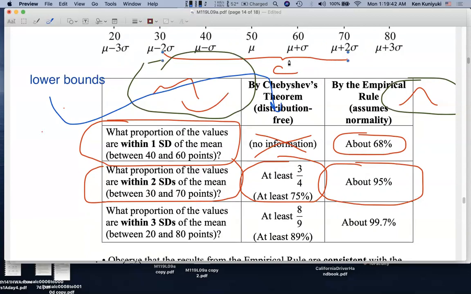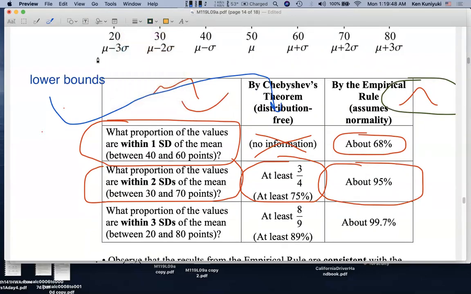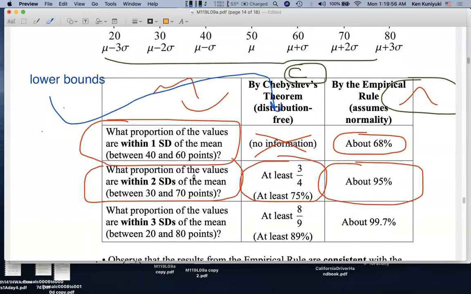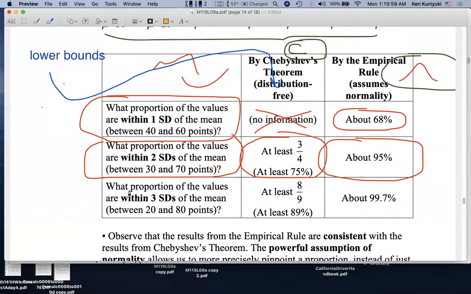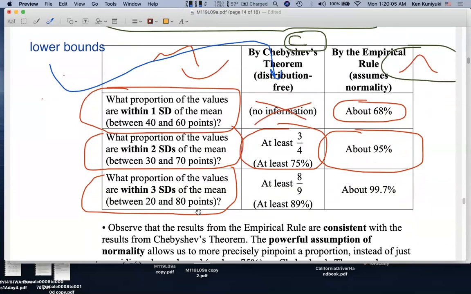So finally, let's say that I say that a C is between 20 points and 80 points. Very wide swath there. I think almost everyone should be average. So what proportion of the values are within 3 standard deviations of the mean? That is, between 20 points and 80 points.